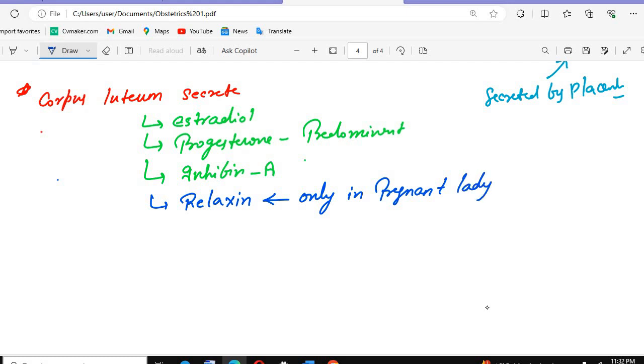So in a pregnant lady there are 4 hormones secreted by the corpus luteum, but in a non-pregnant woman there are only 3 hormones: estrogen, progesterone, and inhibin A.